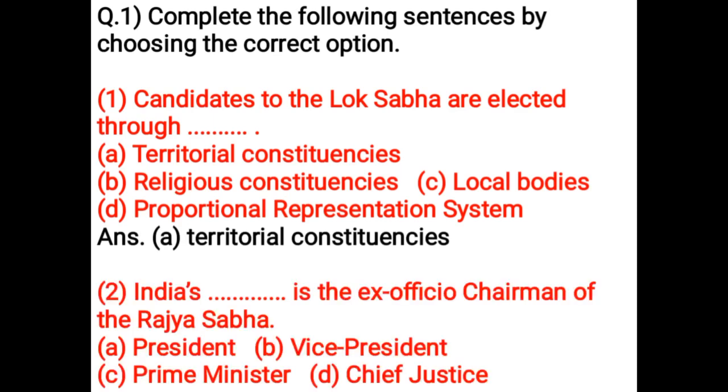India's dash is the ex officio chairman of the Rajya Sabha. Option A, President. Option B, Vice President. Option C, Prime Minister. Option D, Chief Justice. Correct answer is option B, Vice President.